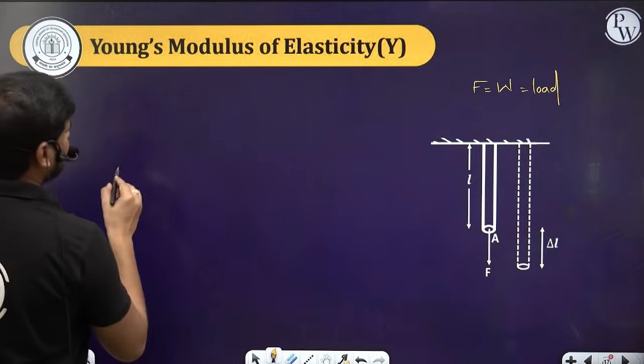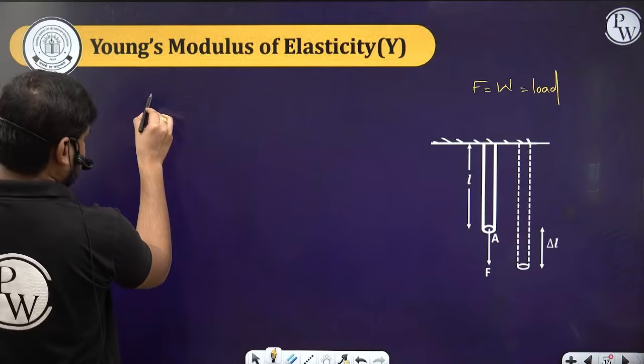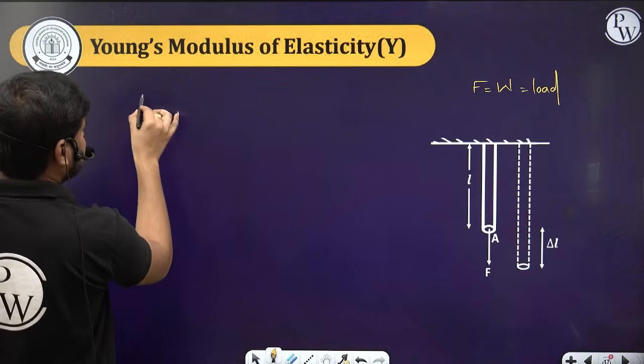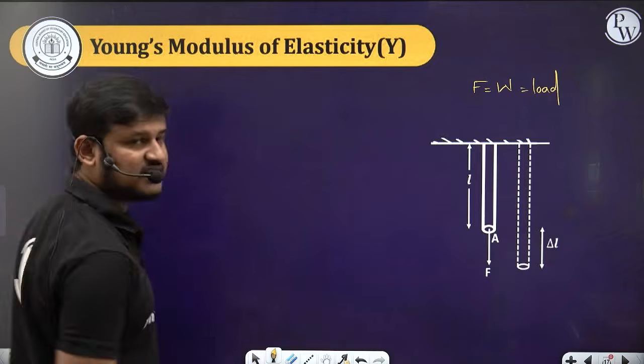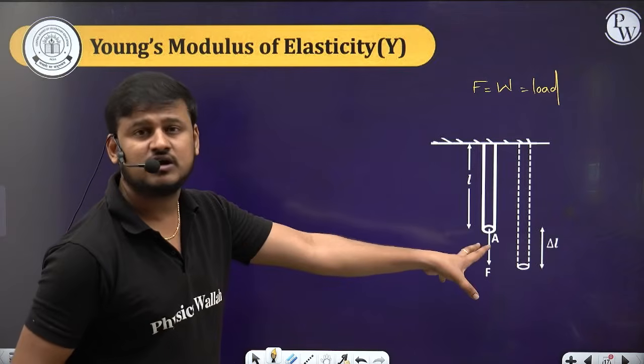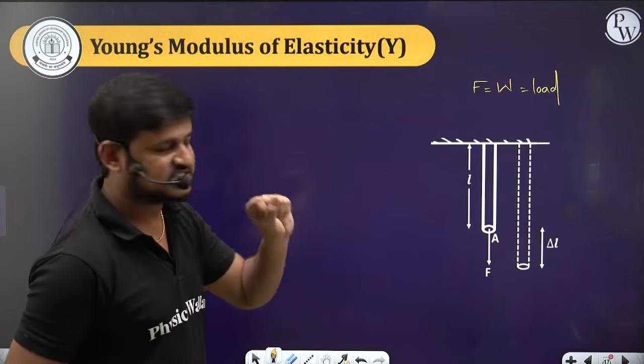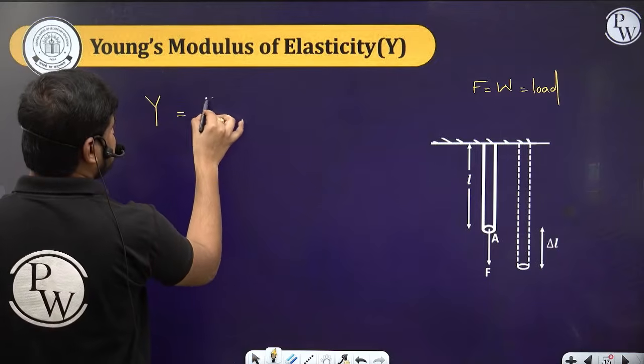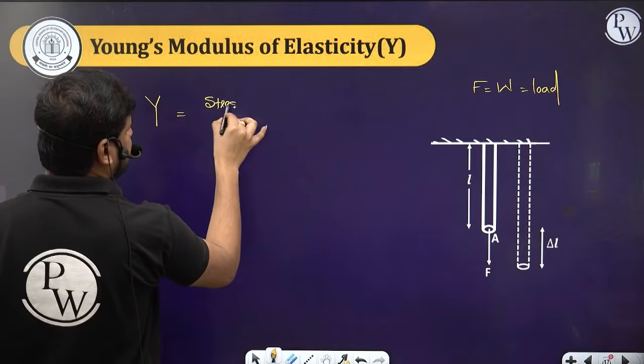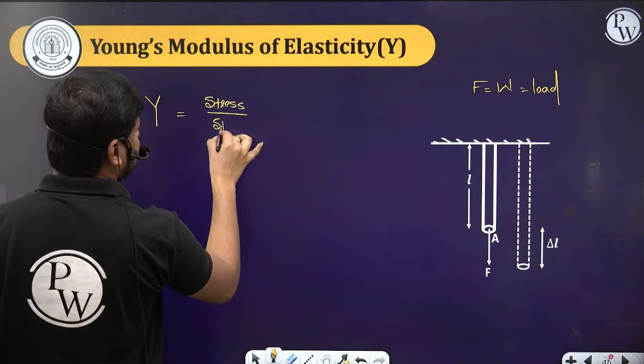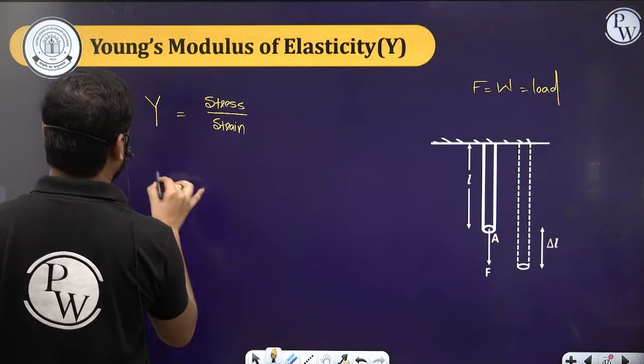In this particular case, the modulus of elasticity is called the Young's modulus of elasticity, which is stress upon strain. What is stress here?